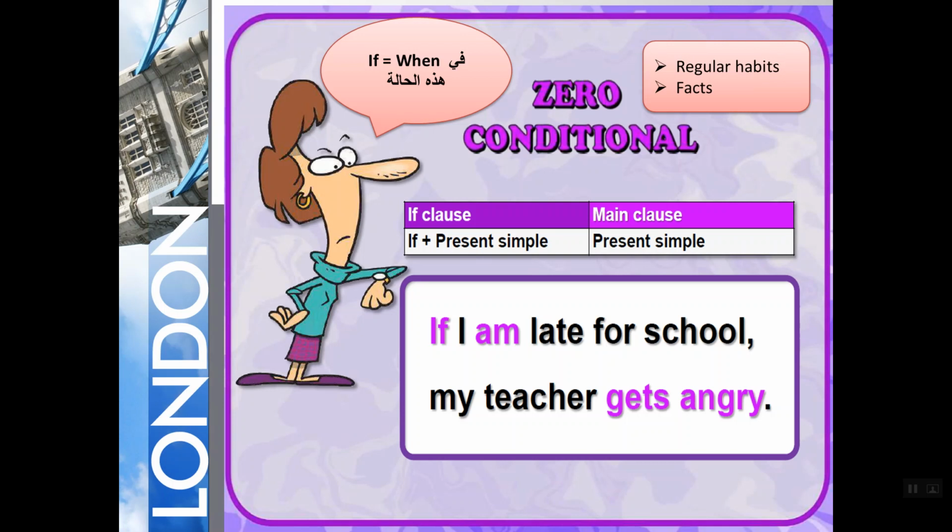So in this case, we are going to use if plus present simple, and the other sentence should be in the present simple. بمعنى ان if في الحالة الأولى عفوا في الزيرو conditional بيبقى معاها present simple، وفي الجملة التانية هيكون معاها present simple، لأن أنا بتكلم في الحالة دي على fact، والfact مفيش فيها أي possibility.